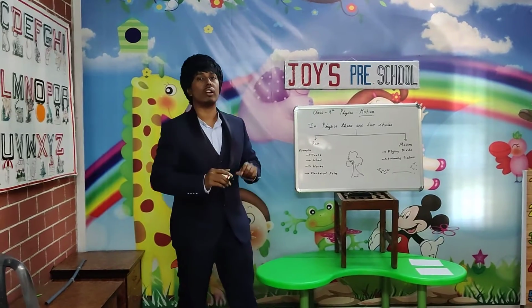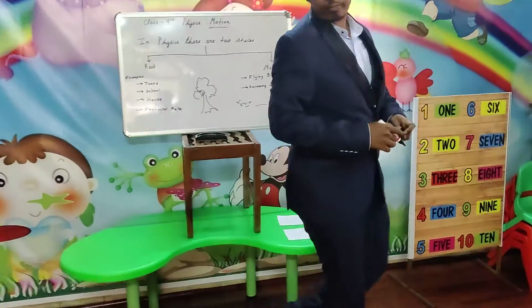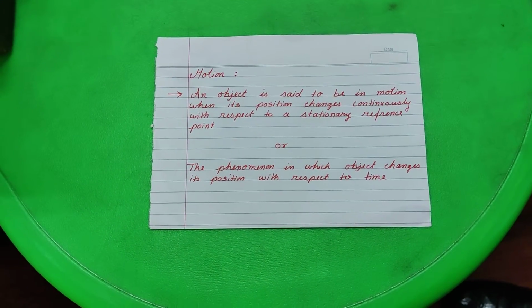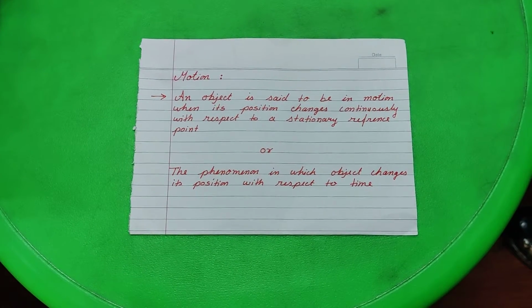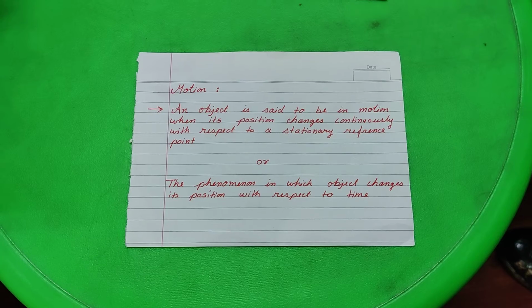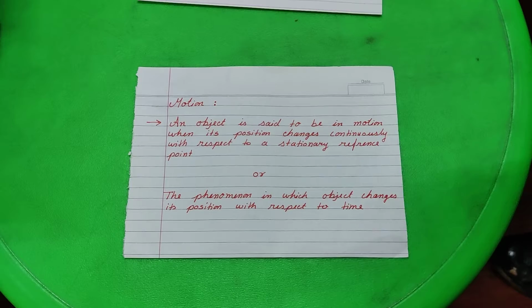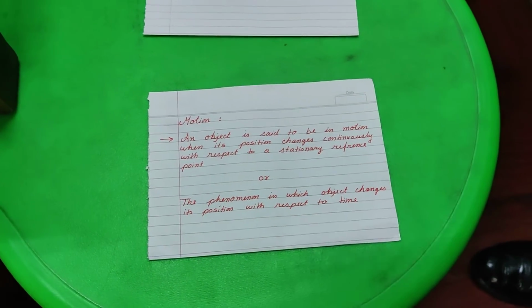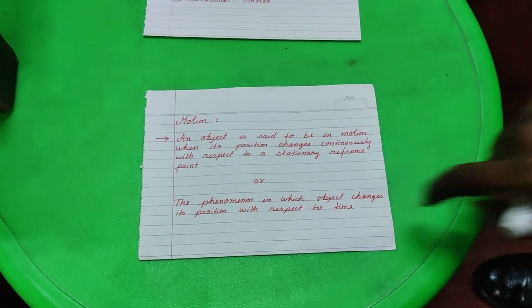Now I will explain the definition of motion. I have written a definition over here. It's written: an object is said to be in motion when its position changes continuously with respect to a stationary reference point. And the second definition is: the phenomenon in which an object changes its position with respect to time. So here the main points are reference point and respect to time. Okay, now I'll explain the definition in detail.